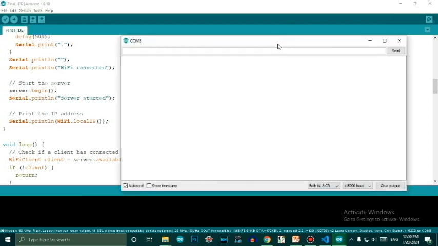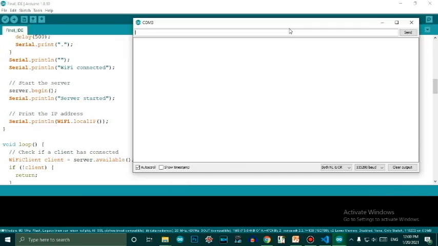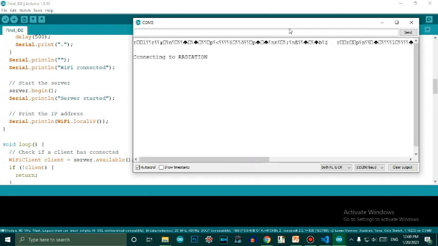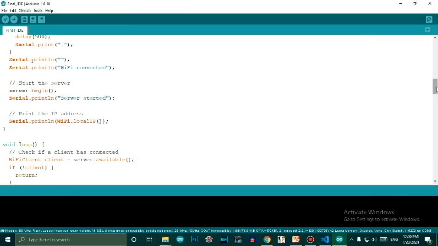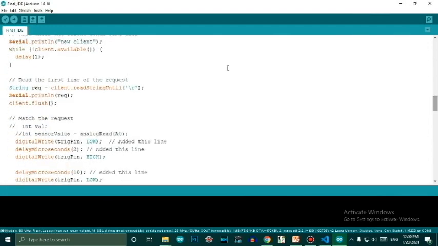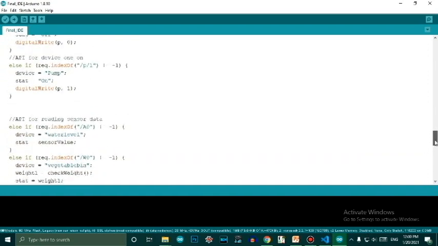We can see it just on the serial monitor. Let me switch on the ESP8266 with the development board. So it is showing that it is connecting to radiation, that is my network name at my home, and it says Wi-Fi connected, server started, and this is the local IP allotted to my ESP8266. Then all these things are happening in the background to run the program.